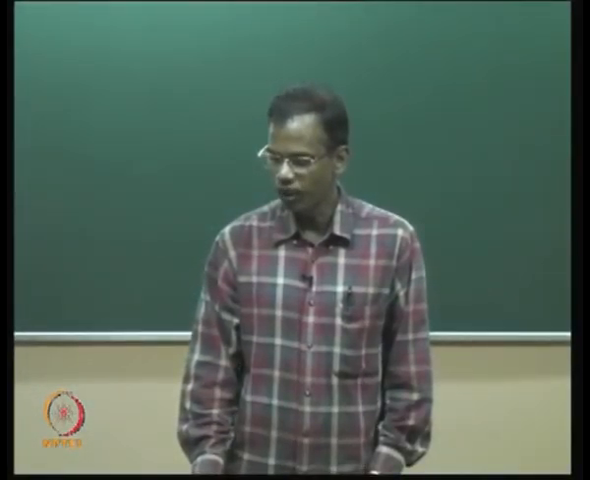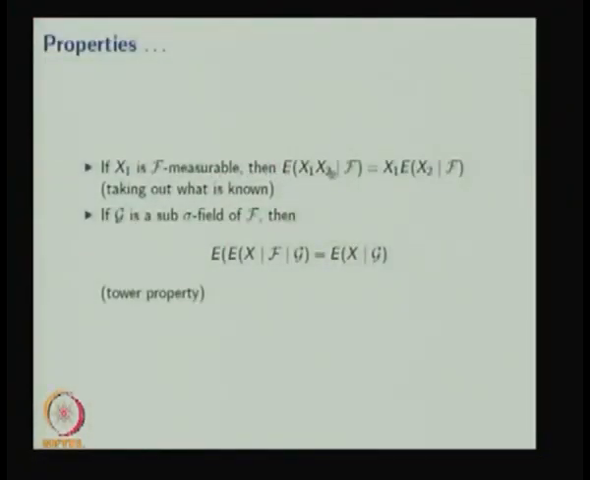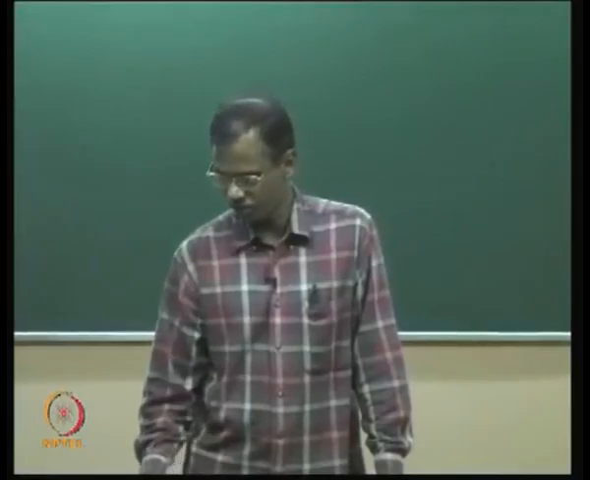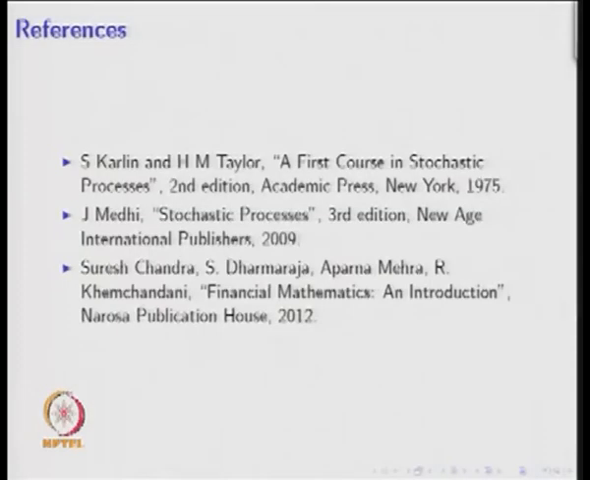The last two properties: if X1 is F measurable, then X1 is taken out, since it is known. Because X1 is F measurable, X1 comes outside, giving X1 times the conditional expectation. If G is a sub sigma field, then this conditional expectation is the same as the conditional expectation, and this is called the tower property. I am not going to give the proof of this. Here is the reference. Thanks.